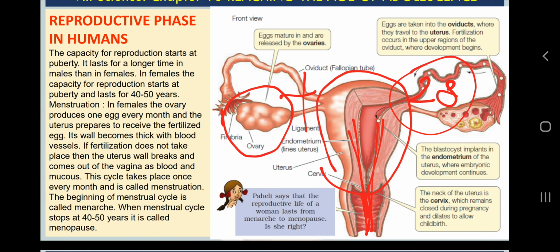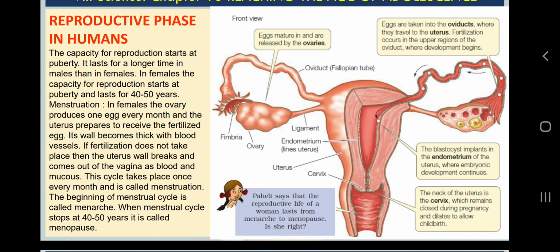So menstruation is also a sign of adolescence, the initiation of sexual maturity, not the completion of sexual maturity. This is also a secondary sexual character, because we can observe it physically. So the point I wanted to highlight here is menarche and menopause. What do you mean by menarche and menopause? Here you can see these two terms.